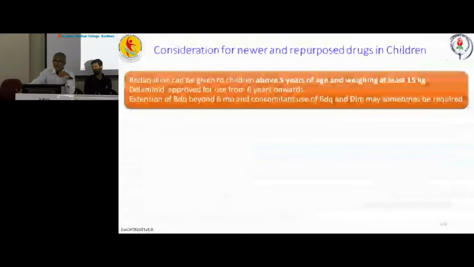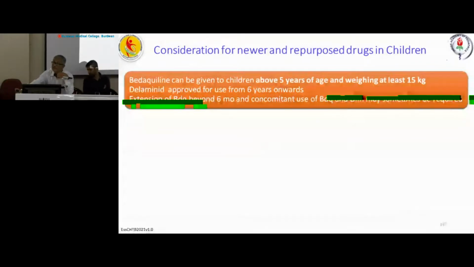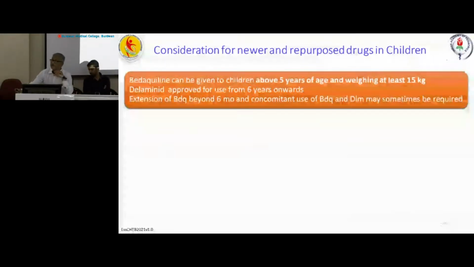So, a few points to consider for newer and repurposed drugs in children. Bedaquiline can be given to children above 5 years of age and weighing at least 15 kg, and delamanid is approved from 6 years onwards. Extension of bedaquiline beyond 6 months, and sometimes a combination of bedaquiline and delamanid, is required at times depending upon the situation.